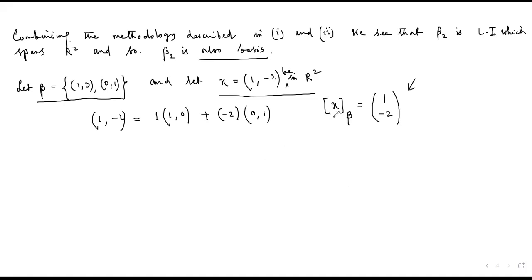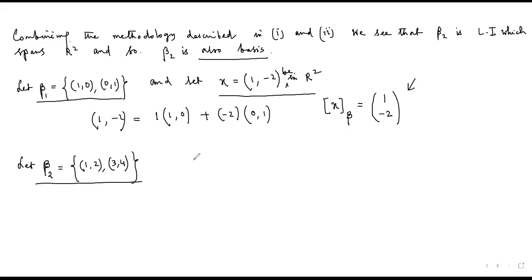Now this coordinate vector representation will change when I change the basis. Suppose my basis, as I have already shown, was my beta 1. Now suppose I am considering the basis 1, 2, and 3, 4. In the previous page, I have already shown that this is a basis. I took some time to show you that this is a basis.